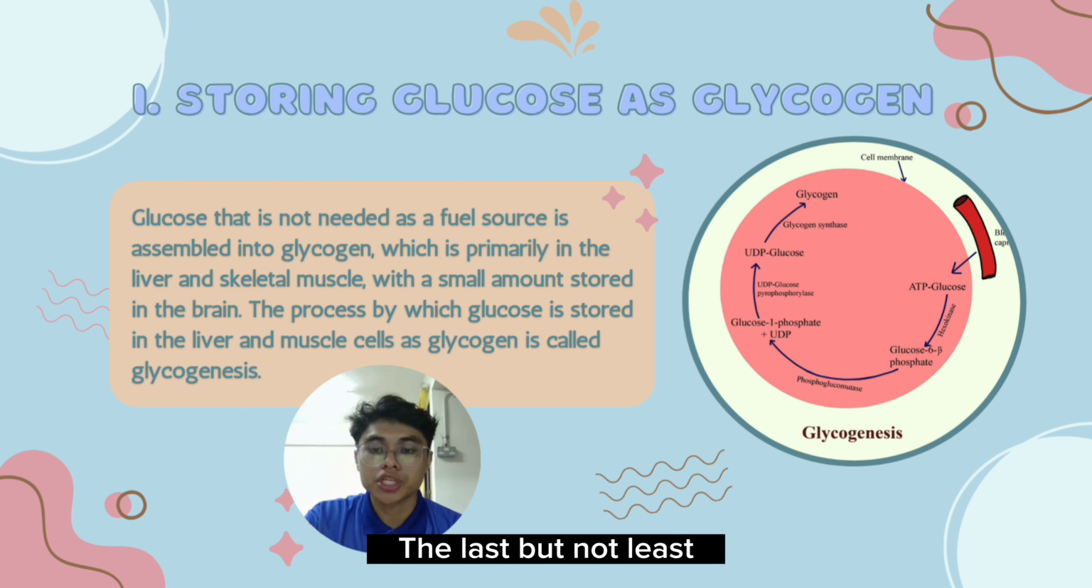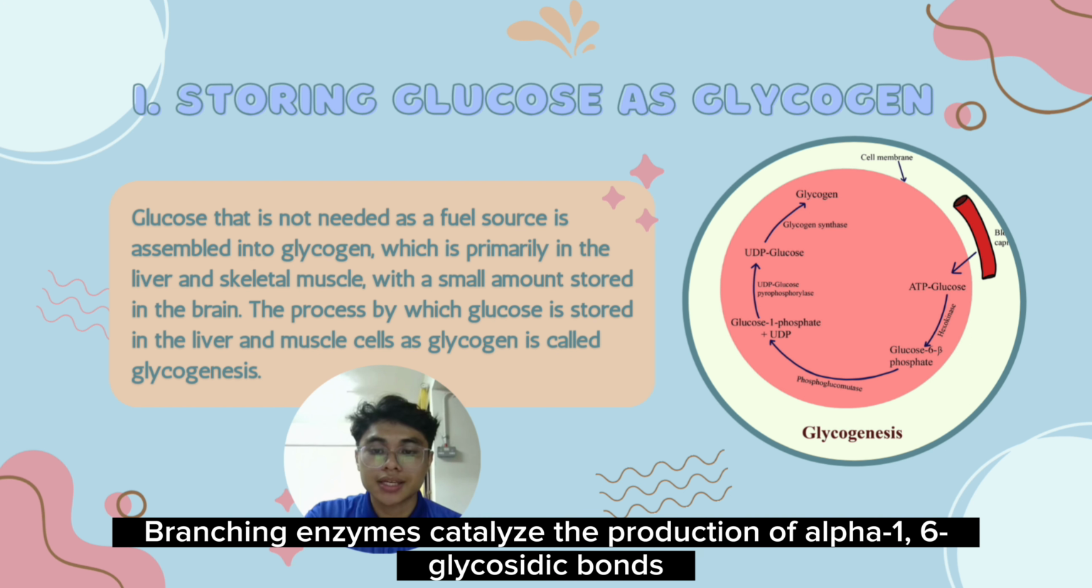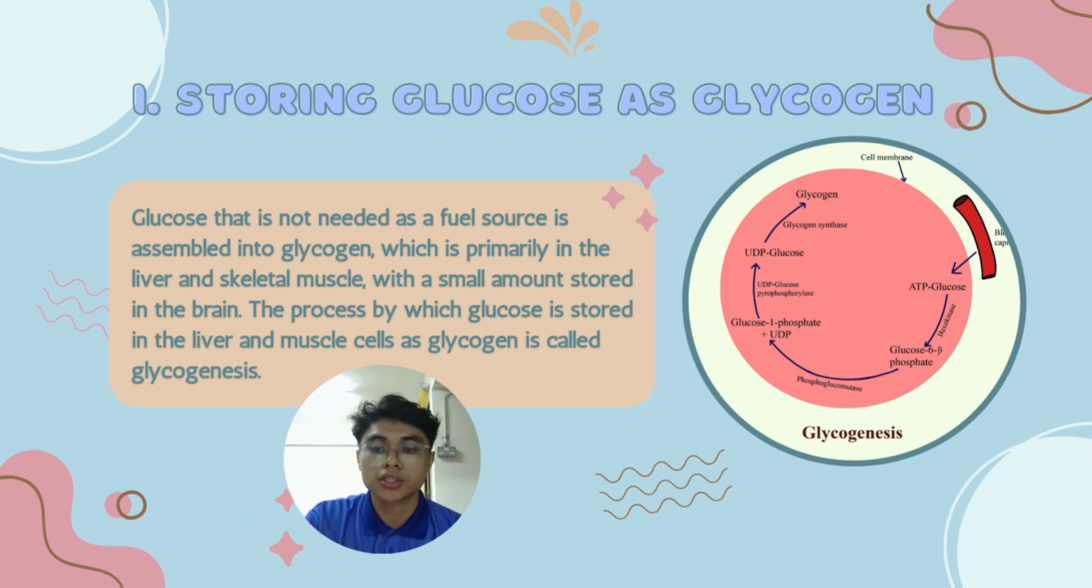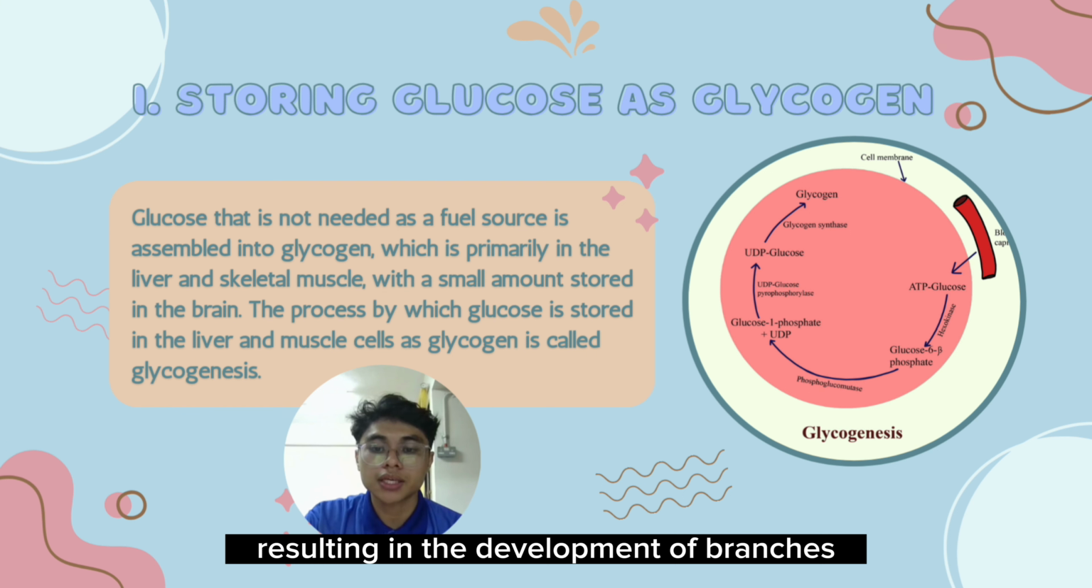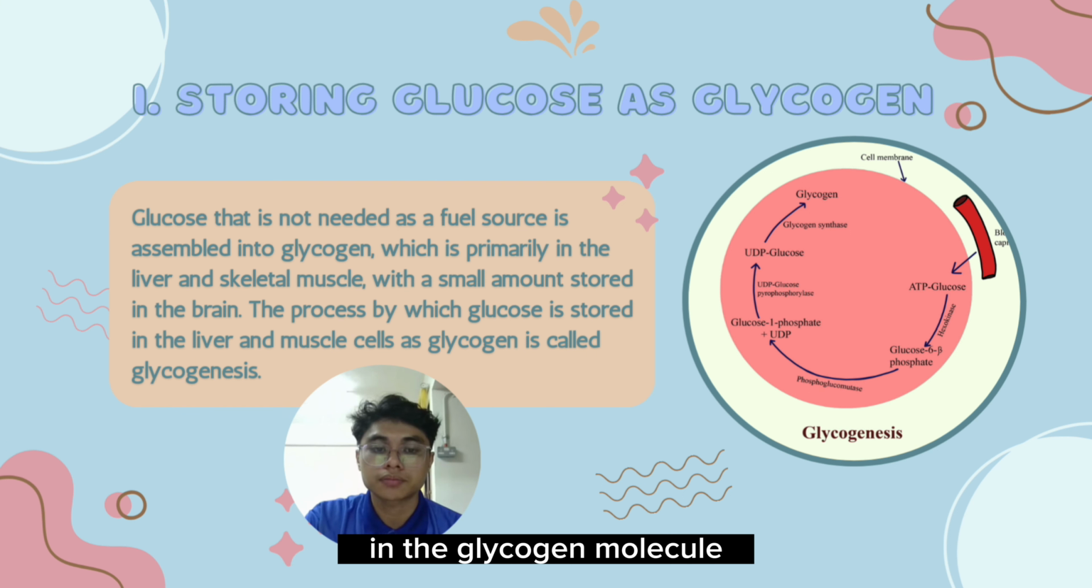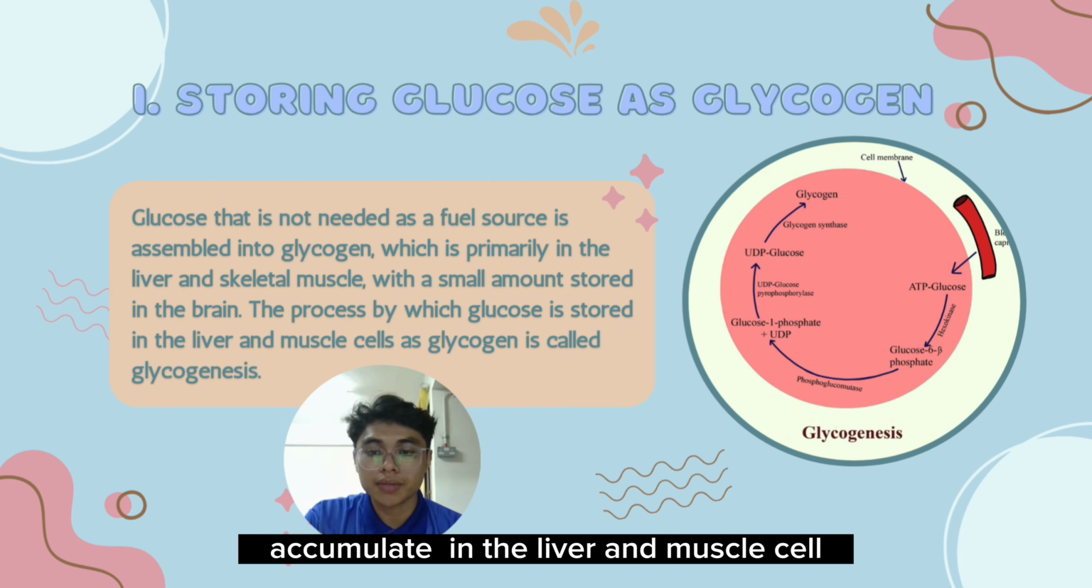Last but not least, formation of glycogen branches. Branching enzymes catalyze the production of alpha-1,6-glycosidic bonds among glucose molecules, resulting in the development of branches in the glycogen molecule. The glycogen molecule accumulates in the liver and muscle cells unless it is required in order to supply energy.